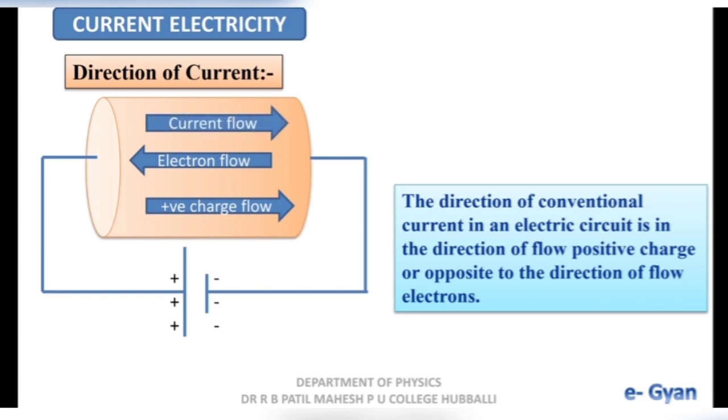Okay, the flow of current is shown. It is from the positive end of the conductor to the negative end of the conductor. Okay, the direction of current is shown by an arrow mark, and it is from the positive terminal of the battery to the negative terminal of the battery in the external circuit.